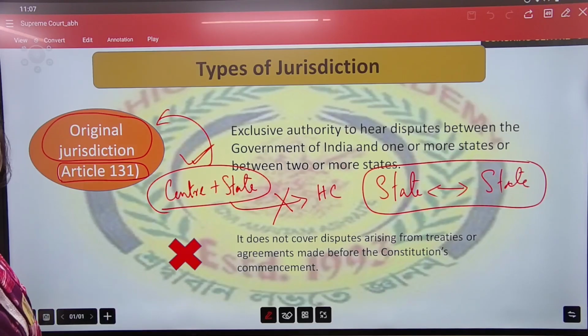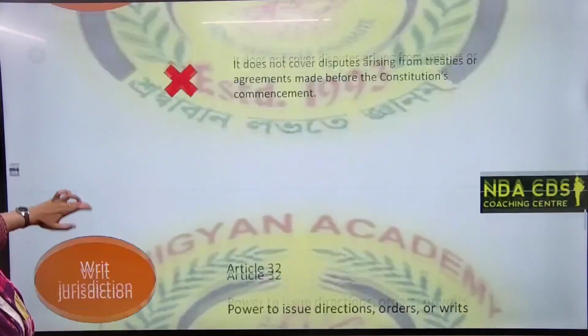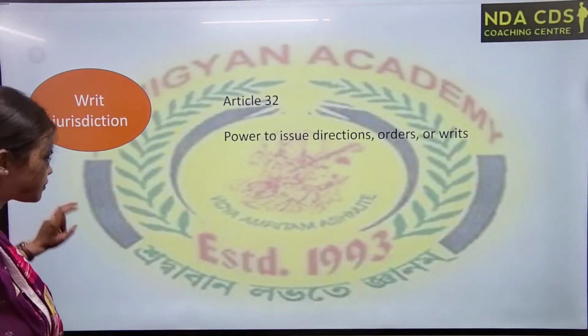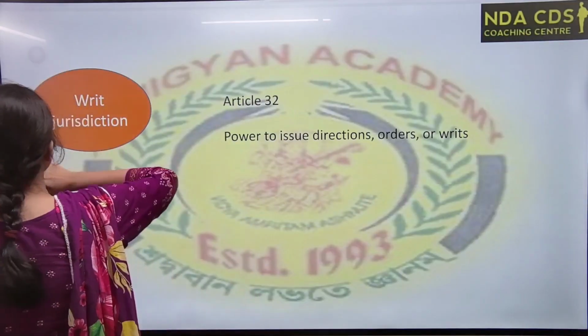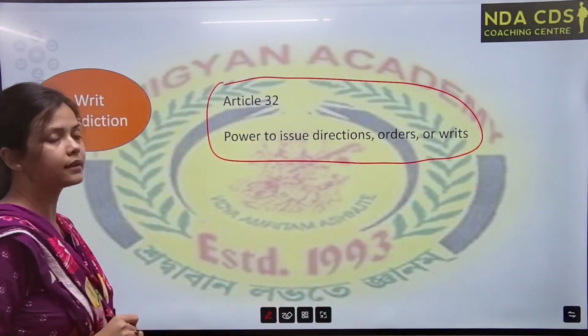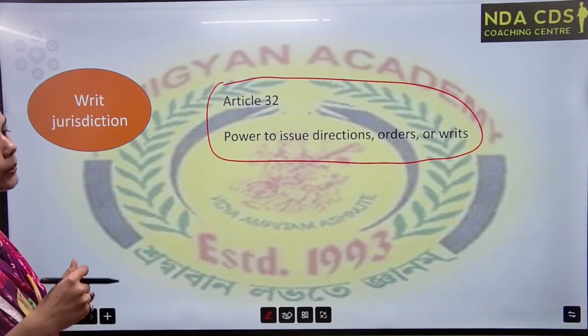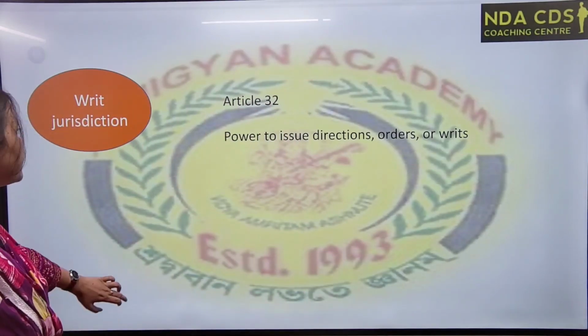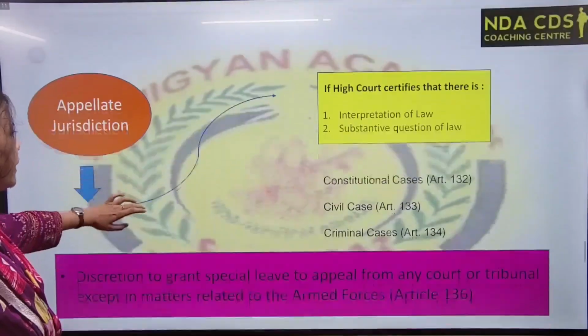Okay. Then we have the next type of jurisdiction, writ jurisdiction. We have discussed this regarding the protection of fundamental rights, Article 32. Under Article 32, you can directly go to the Supreme Court if your fundamental rights got violated.